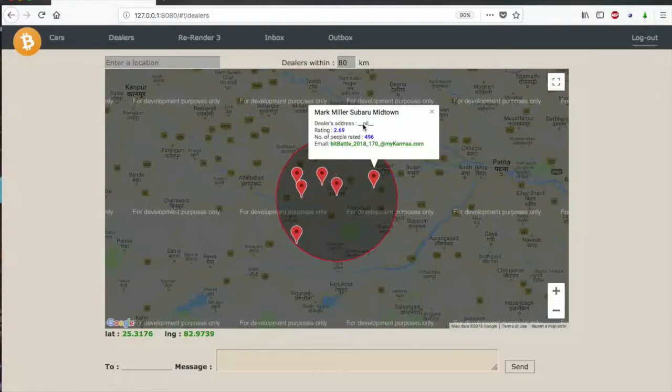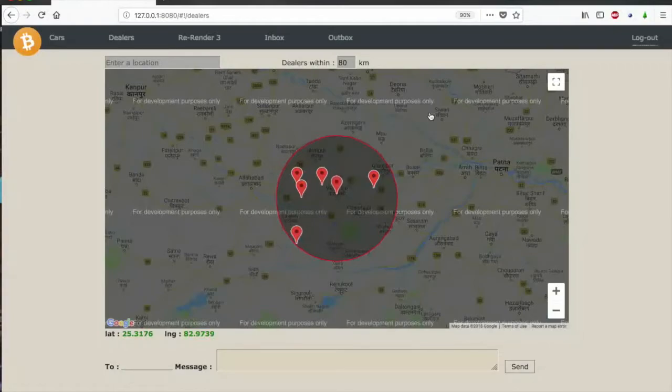For now I have hard coded this to be null because in the data set there was no address. This is actually the proper address, like the locality and the proper address. So that was not in the database in the CSV file, so I've kept it null. But yes, if you register as a dealer, then you would have to insert the address, and that address can be shown.